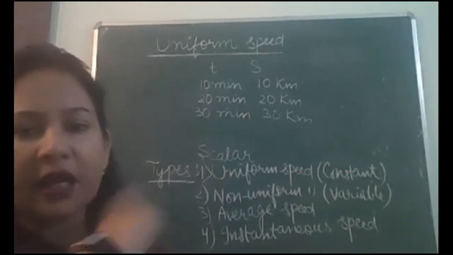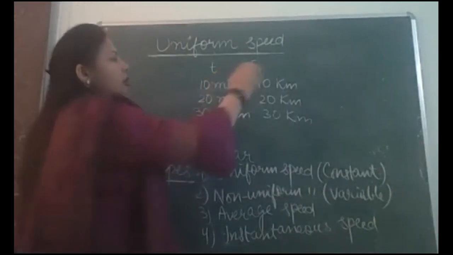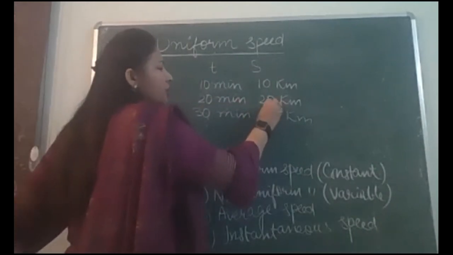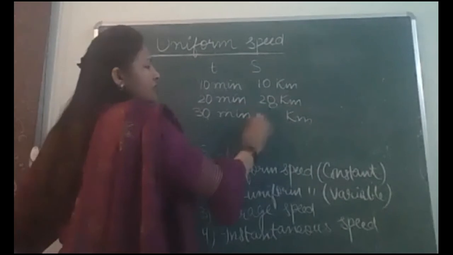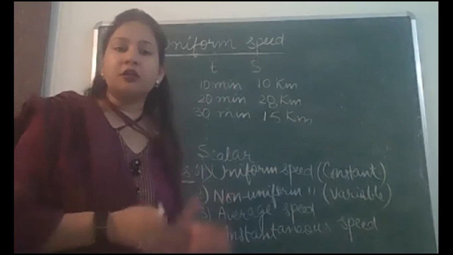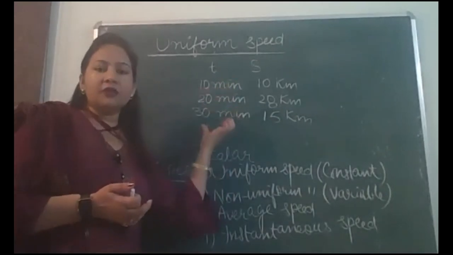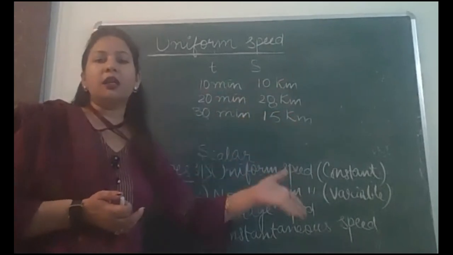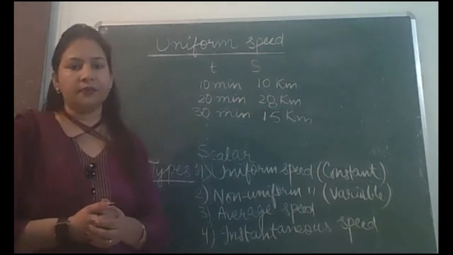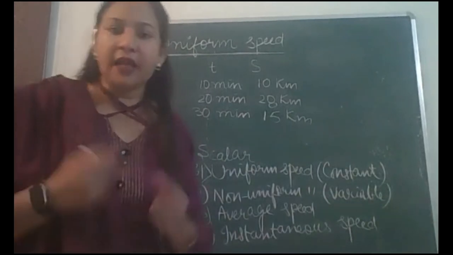ठीक है? For example, ये कार ही ले लो. अगर ये 10 minutes में 10 किलोमीटर कवर कर रही है, in 20 minutes covering 28 kilometers suppose, in 30 minutes it has covered 15 kilometer only, then its speed is not uniform. Its speed is non-uniform. In equal intervals of time, the distances covered are not equal now. So this type of motion is non-uniform motion. Is that clear, students?